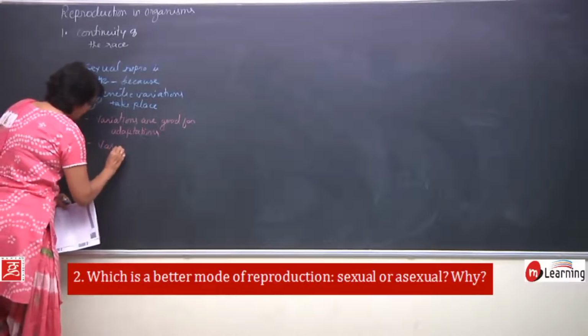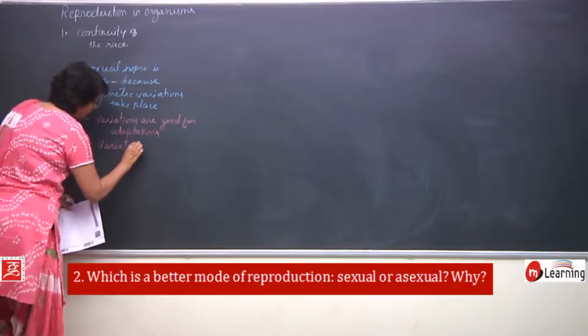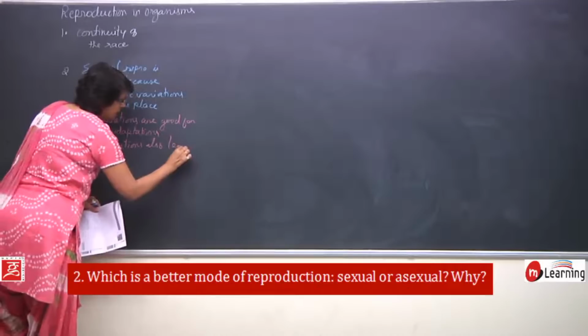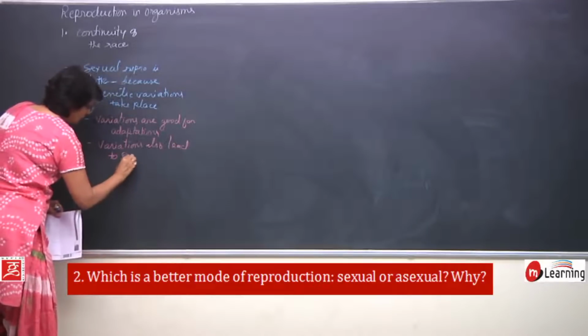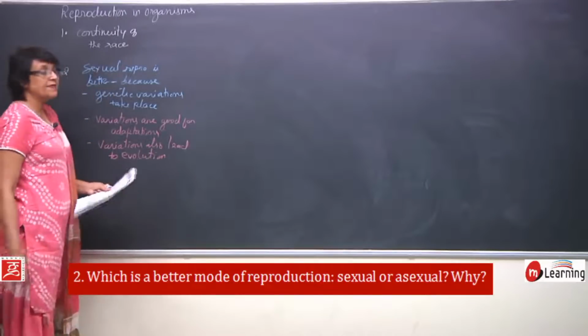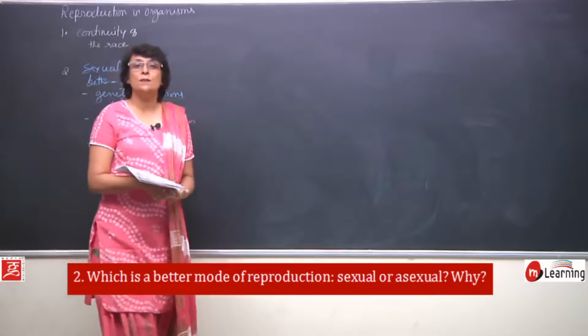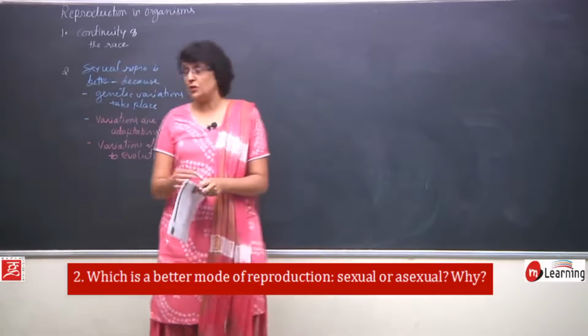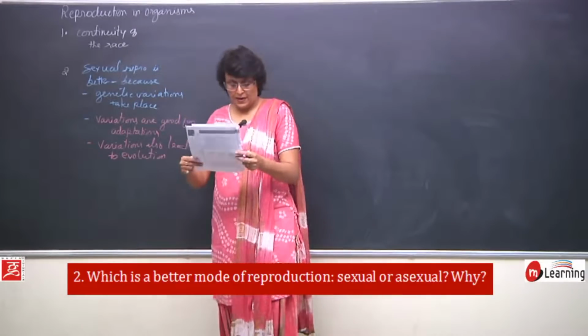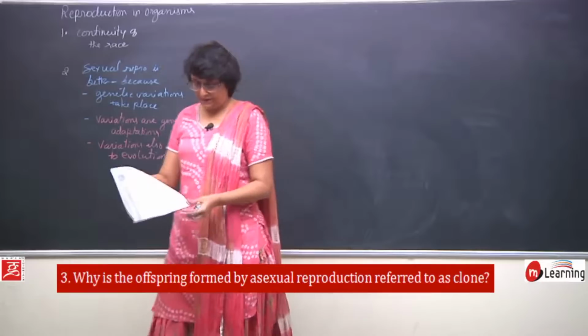So variations also lead to evolution. And that is why when we say that sexual reproduction is a better method of reproduction, these are the points which justify it. Question number 3.